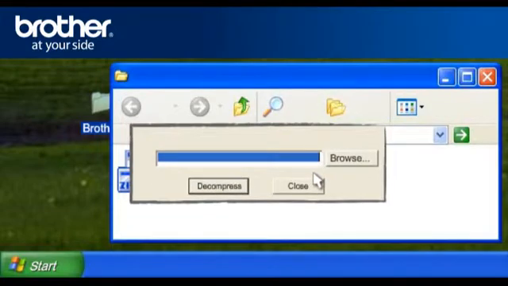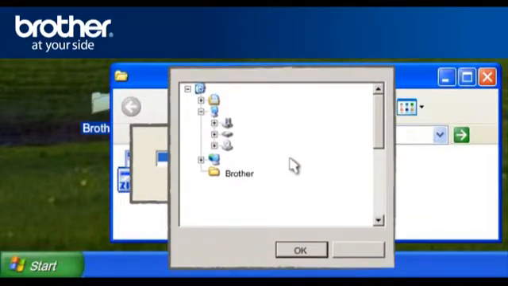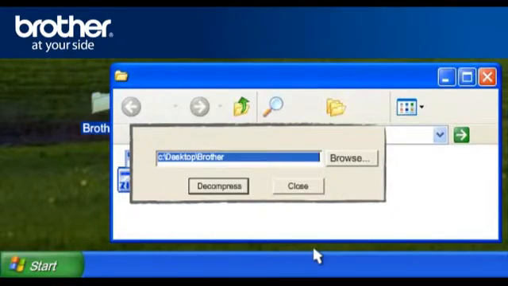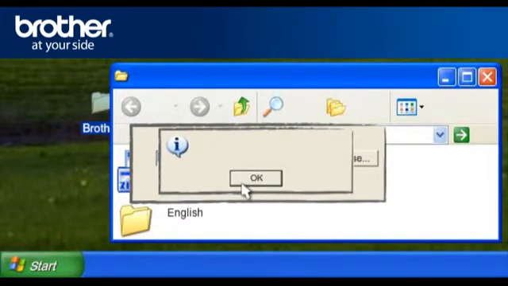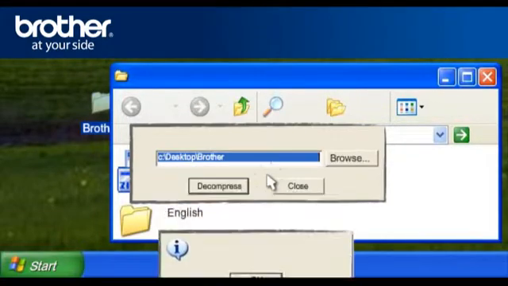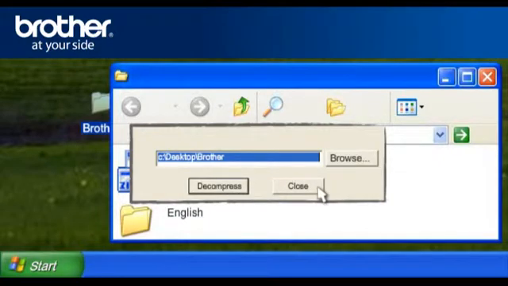Otherwise, continue. At the WinZip self-extractor, click Browse. Browse for the Brother folder and click OK. At the WinZip self-extractor, click Decompress. Click OK. Close the WinZip self-extractor window.